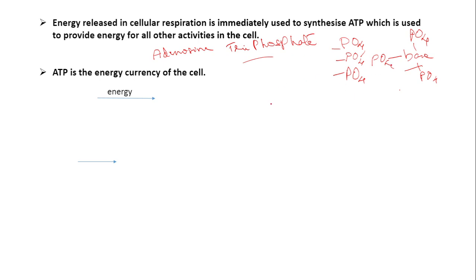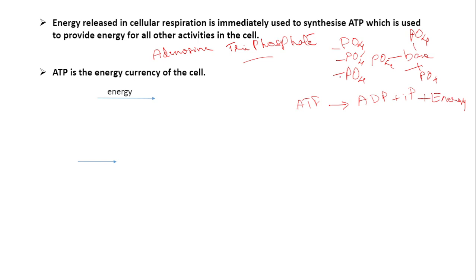And this ATP will be converted into ADP. ATP gets converted into ADP plus inorganic phosphate. Whenever required by the cell, this splitting takes place and energy is released.